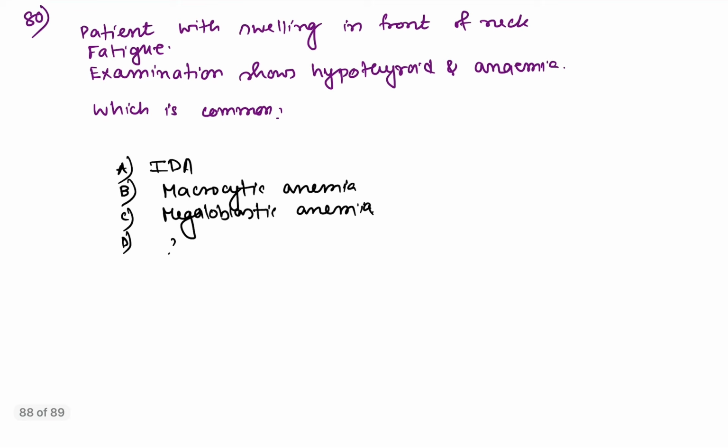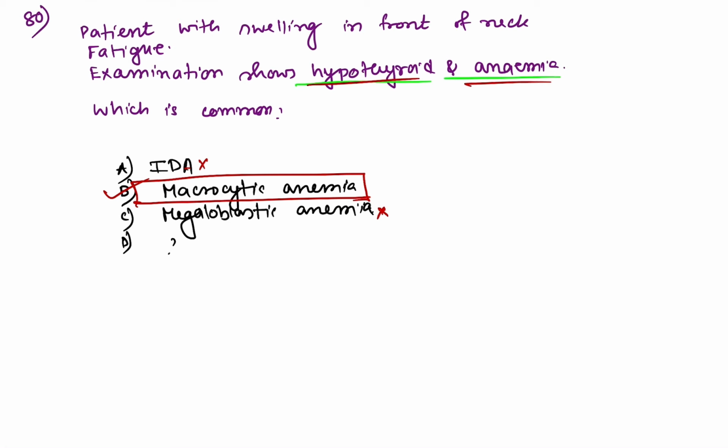Coming to question number 80, patient with swelling in front of neck and fatigue. Examination shows hypothyroidism and anemia. Which is common? In case of hypothyroidism, macrocytic anemia is common. You should not mark megaloblastic, because that is due to deficiency of vitamin B12 and folic acid, not necessarily iron deficiency anemia. Neck swelling and fatigue suggest hypothyroidism, and with anemia, in case of hypothyroidism, macrocytic anemia is common.